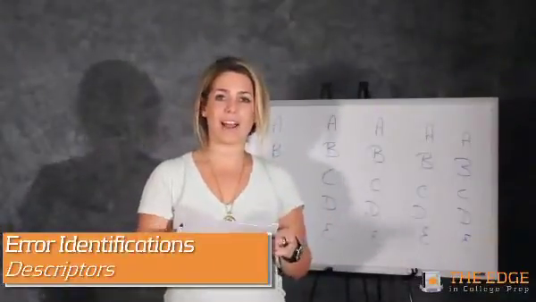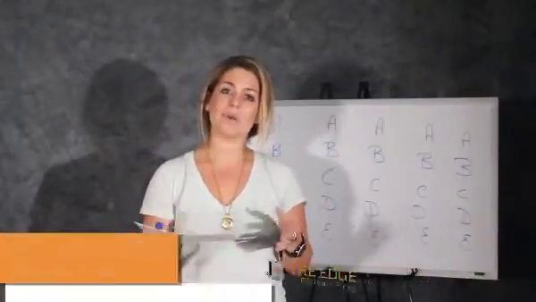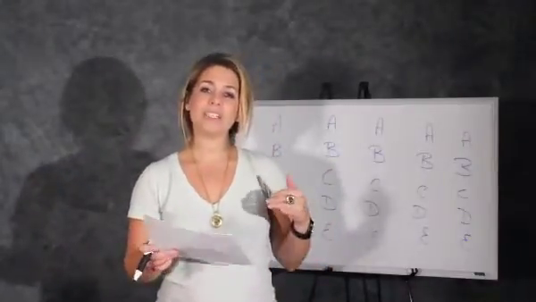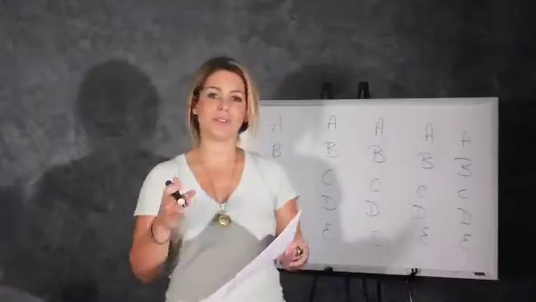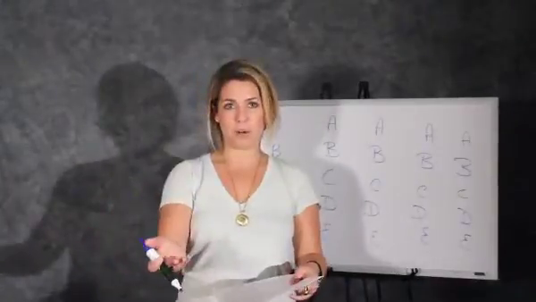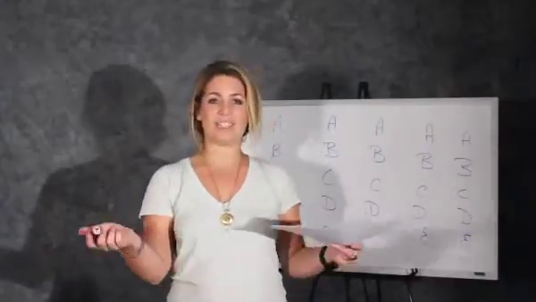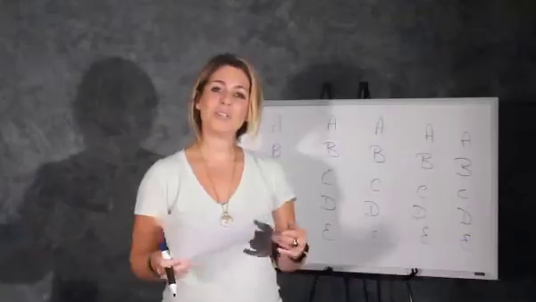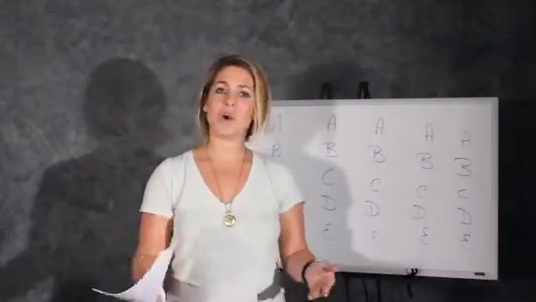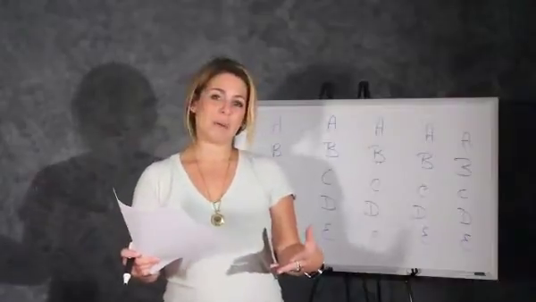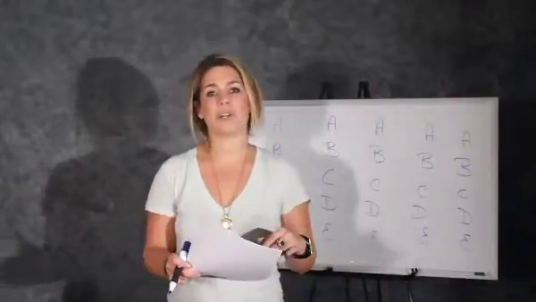The next type of minor error that we're going to go through is what we call our W descriptor words. So when we are describing certain things in a sentence, you need to use an appropriate W word. The reason why they're called W words is just because they start with the letter W. So if you're describing a thing, you're going to want to use the word which. If you're describing a person, you need to use the word who.